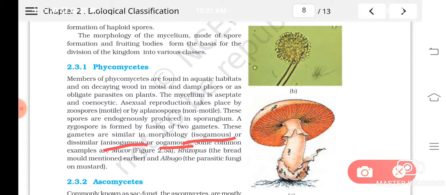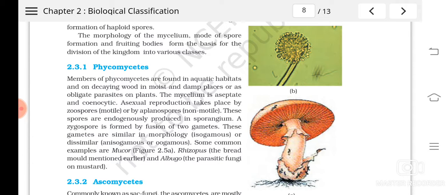So about phycomycetes, when you think, what all will come to your mind? First, they are the most primitive group of fungus. And I told you the hypha is cenocytic and aseptate. Asexual reproduction is by zoospores and aplanospores, and the spores are endogenously produced, and the sexual spore is zygospore, which is formed by the fusion of two gametes, and they can be isogamous, anisogamous or oogamous.